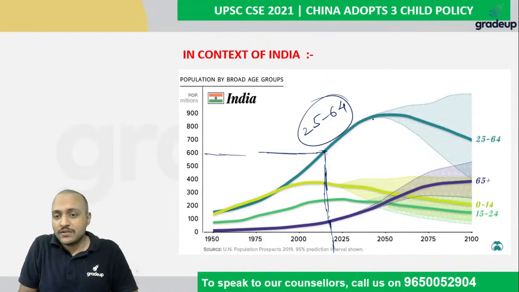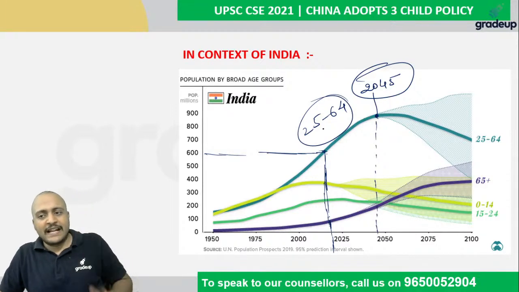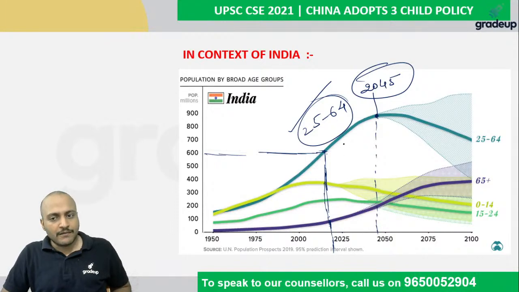It is going to increase at least up to 2040 or 2045, so we can expect an increasing population of the working age group between 25 to 64 up to 2045.